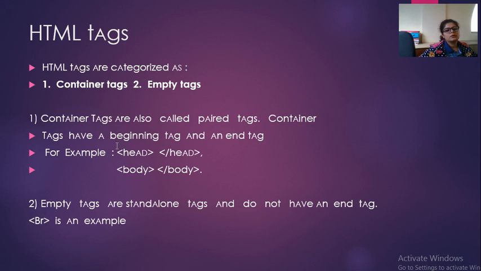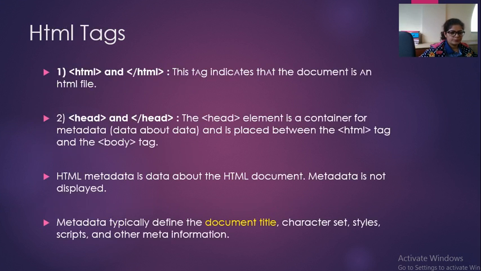So students, different HTML tags are available. Most of the tags are paired tags. There are some tags which are unpaired tags. So these are the two categories. Now we have to study all the basic HTML tags. We have just studied the categories. Now let's start with the tags of HTML.